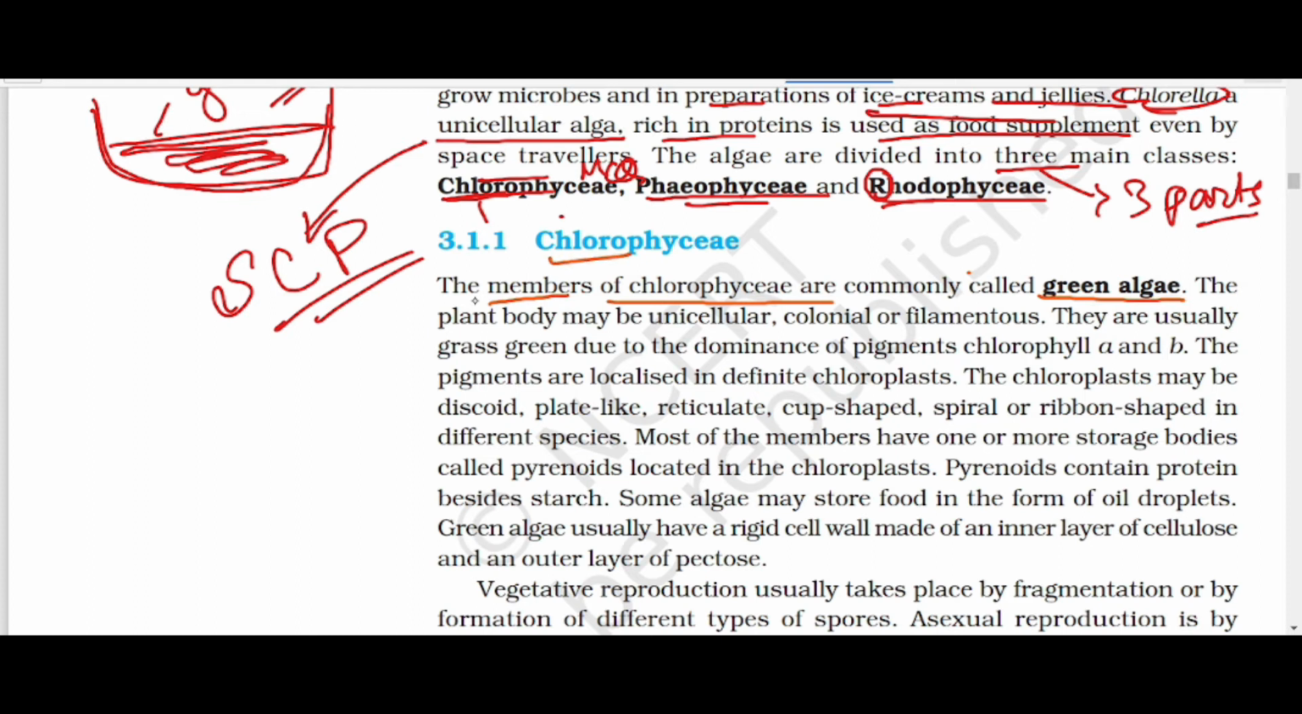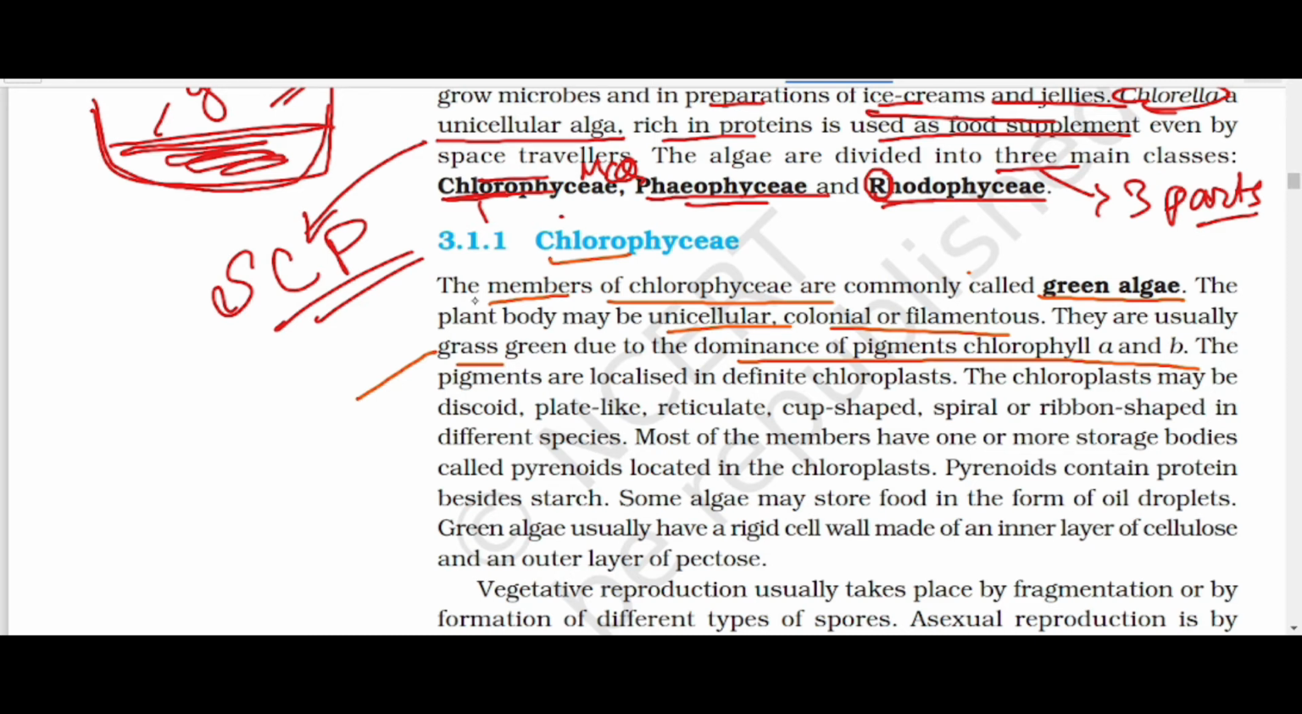The plant body may be unicellular, colonial, or filamentous. They are usually grass green due to the dominance of the pigments chlorophyll a and b. They have the color like green grasses. And what are the pigments? The pigments are chlorophyll a and chlorophyll b.